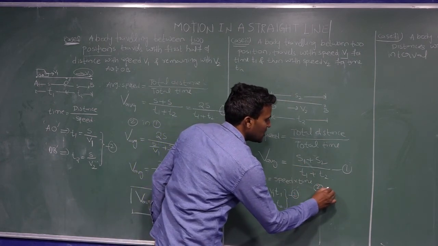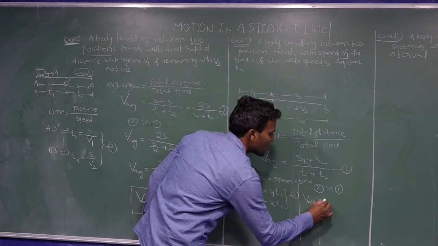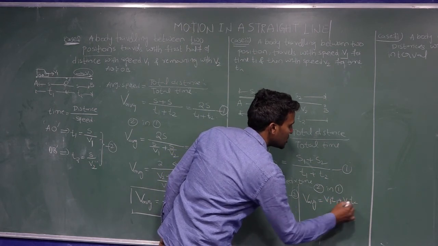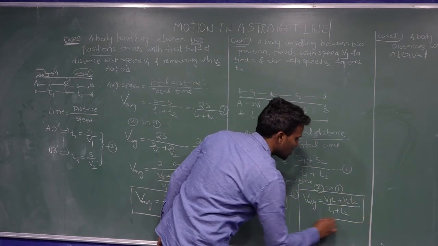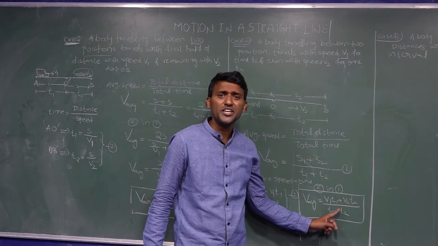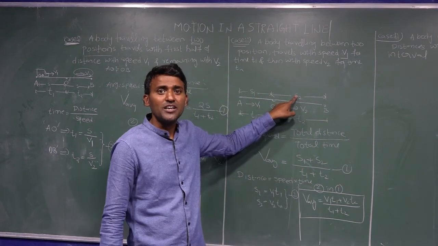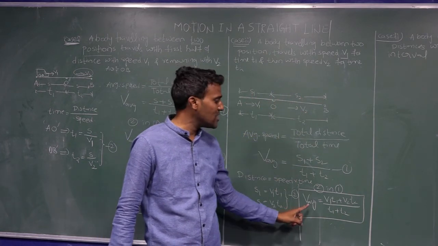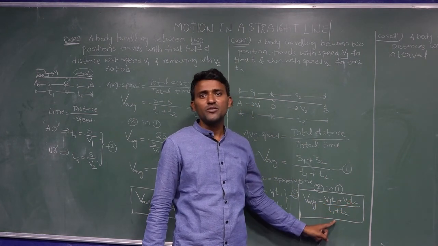At that moment we can write average speed is equal to V1 T1 plus V2 T2 divided by T1 plus T2. We can use this formula when unequal distances are covered with different speeds.